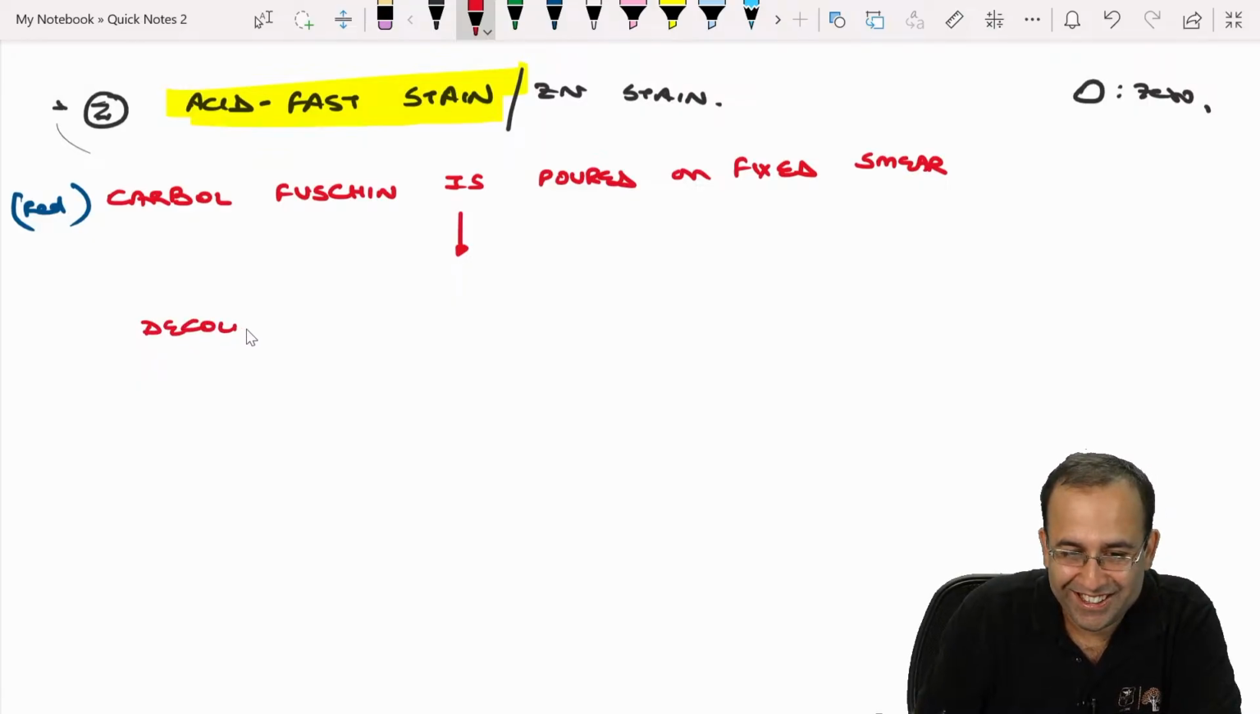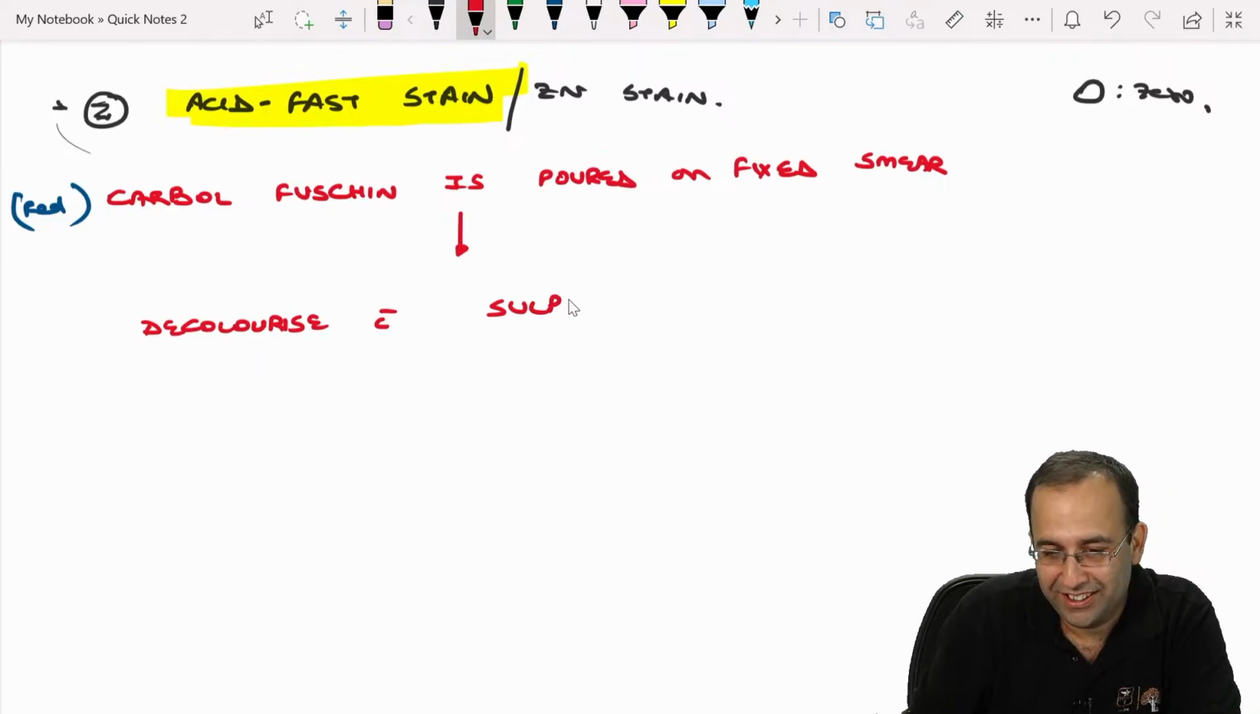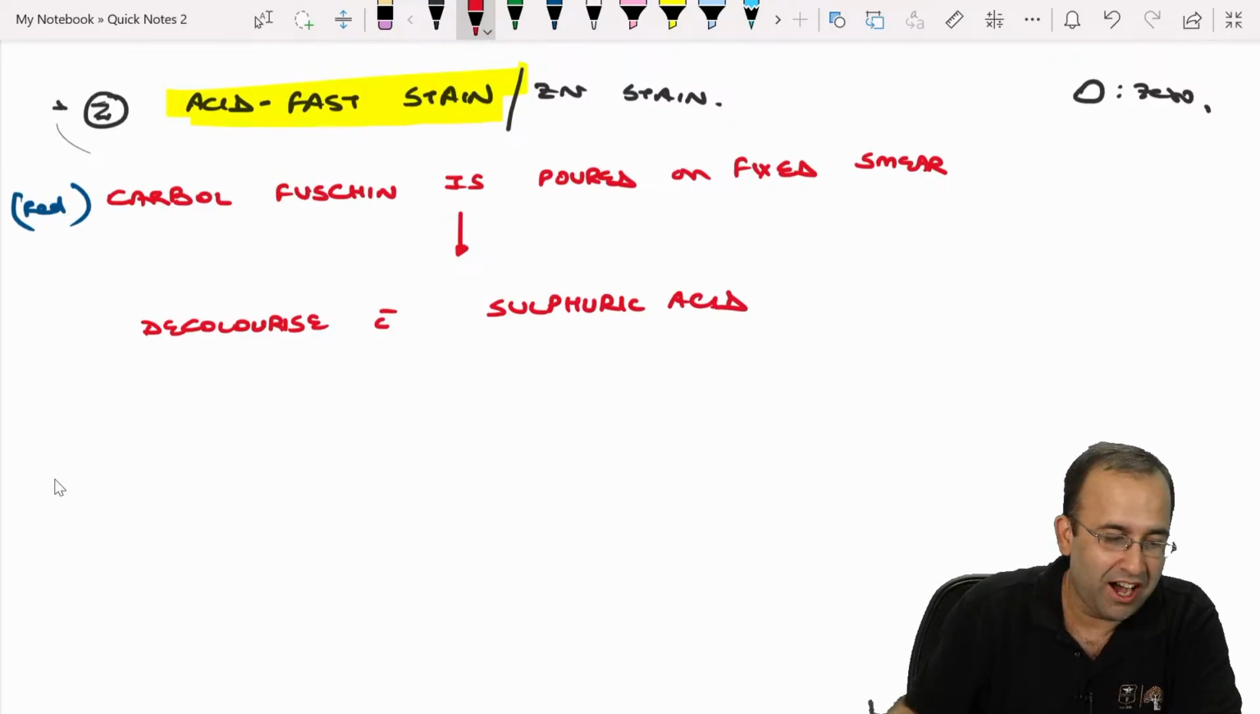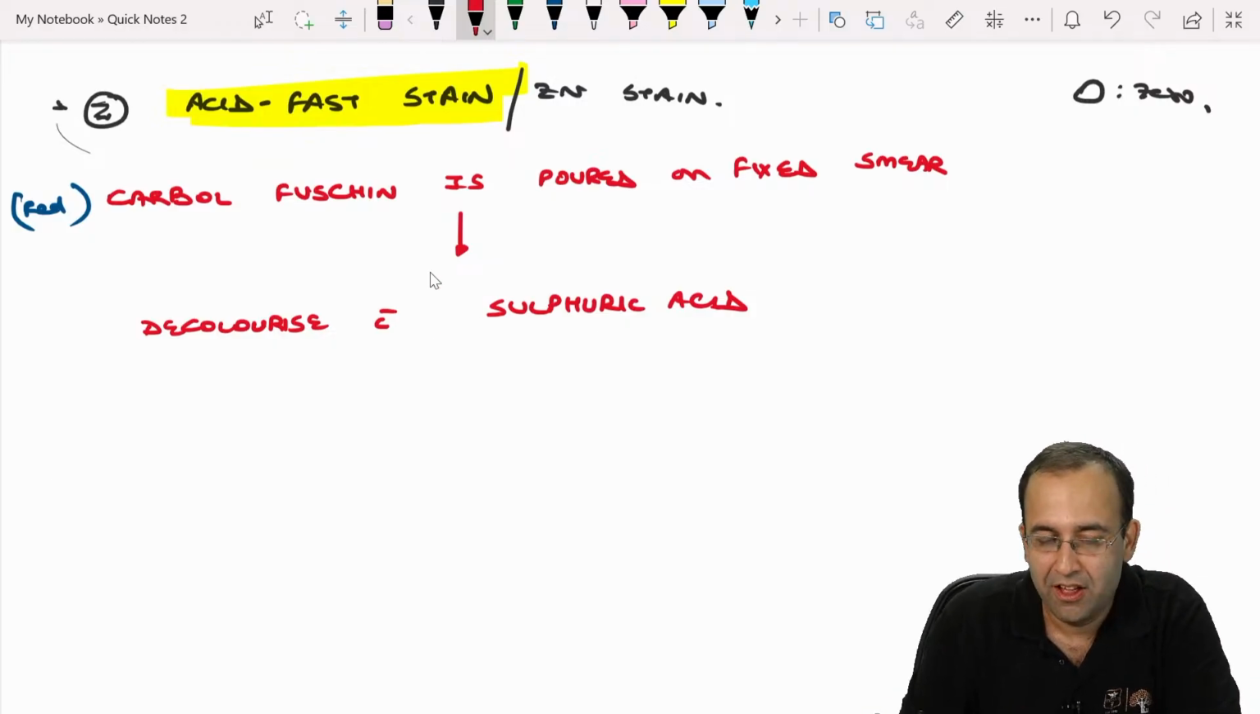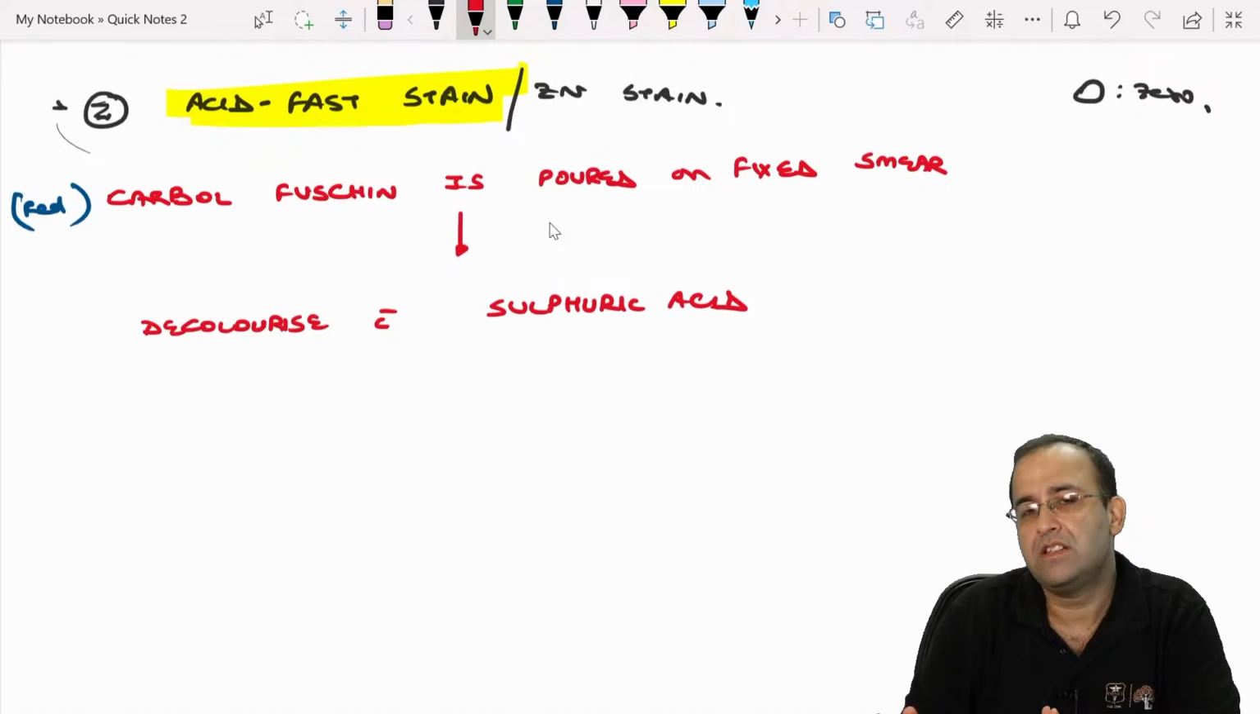We decolorize with sulfuric acid. For the uninitiated, ROI is rate of return, rate of interest, I don't know. We decolorize AFB with sulfuric acid.